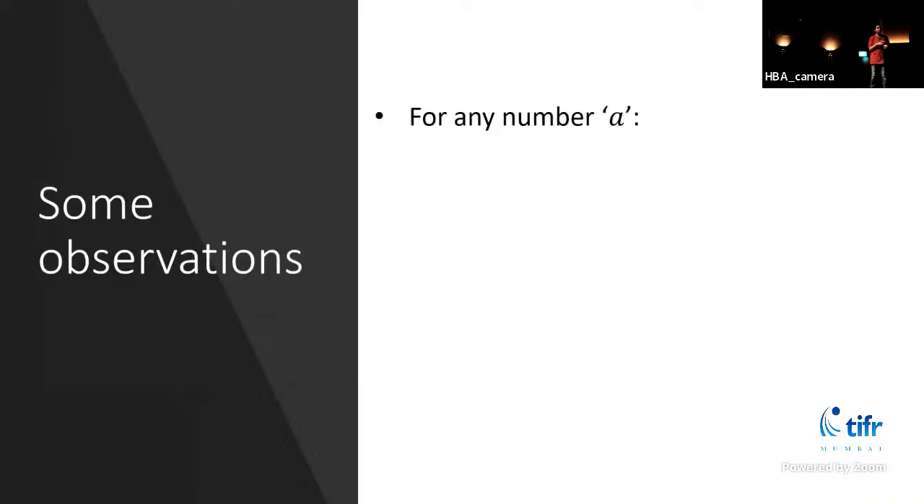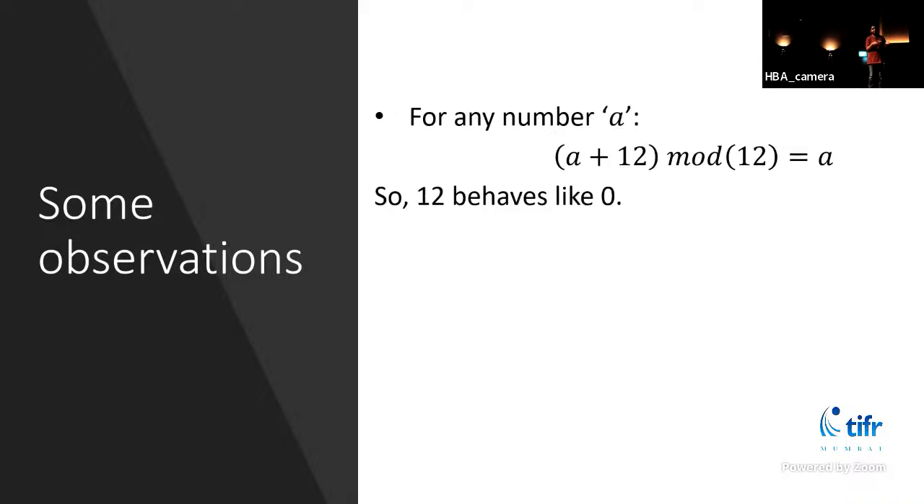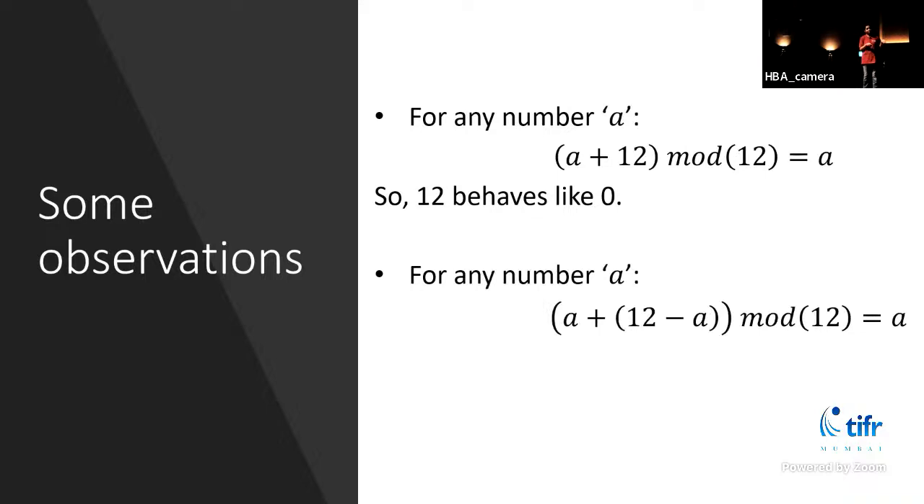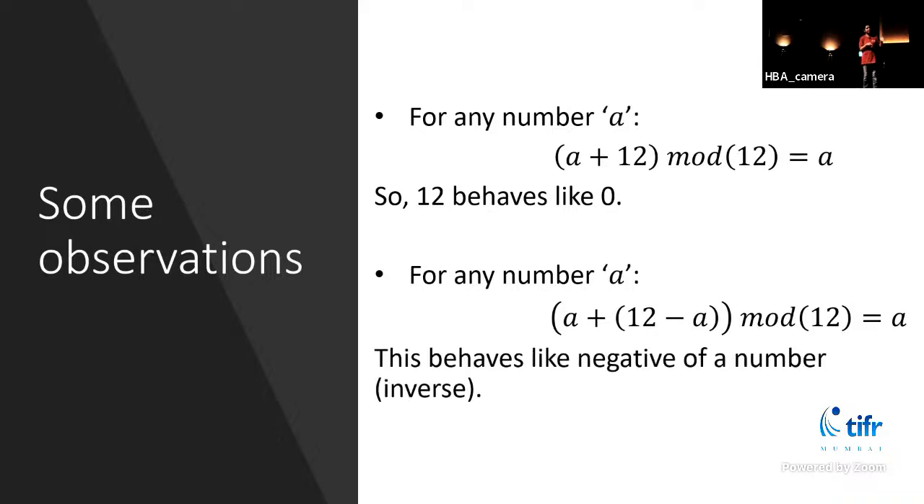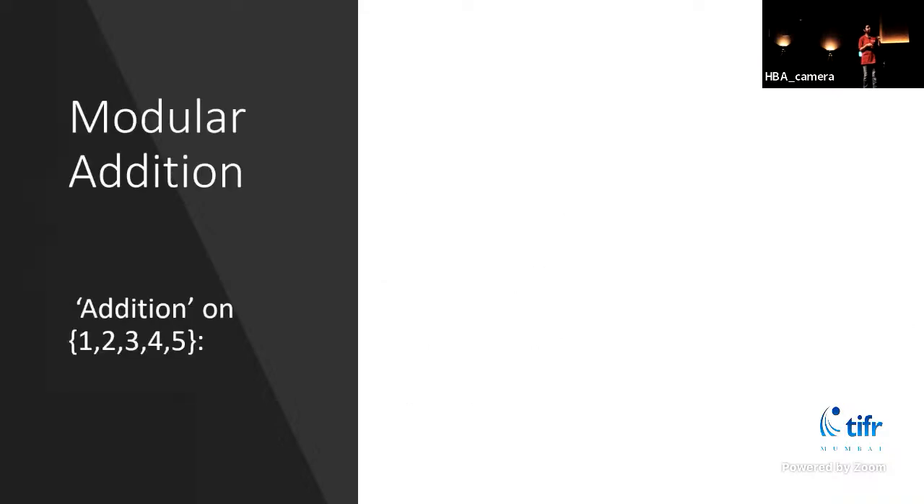So we'll make some observations about it. For any number a, if you add 12 to it, modulo 12, you get back a. So this 12 behaves like a 0. So in the usual addition, if you add anything with 0, it gives you back the same number. For any number a, if you add 12 minus a to that number, you'll get back 12 again. So this behaves like a negative of a number.